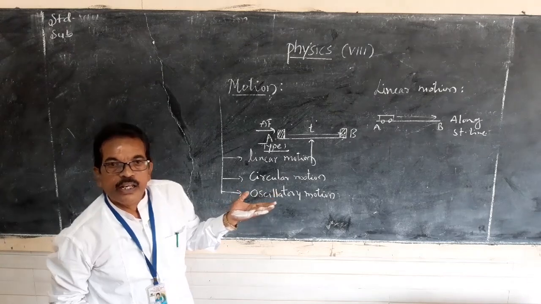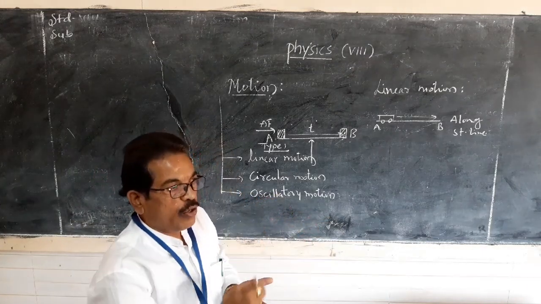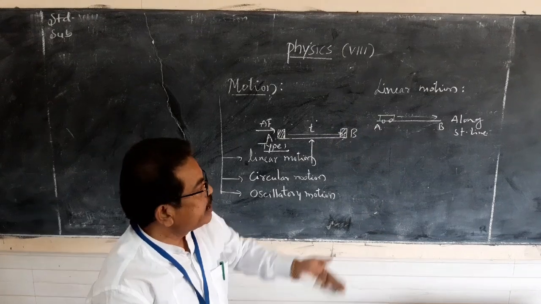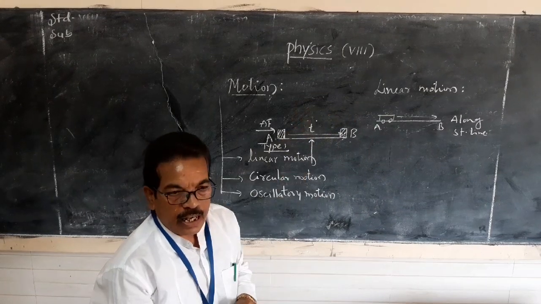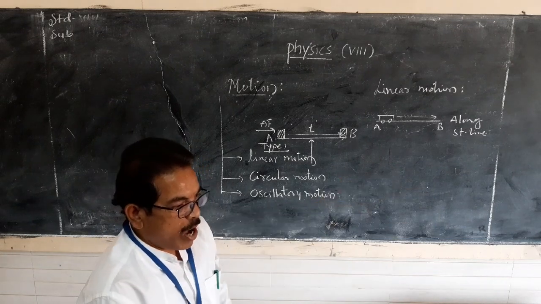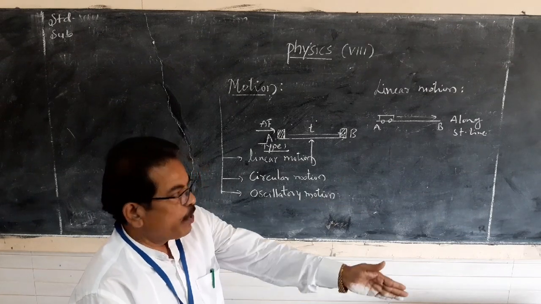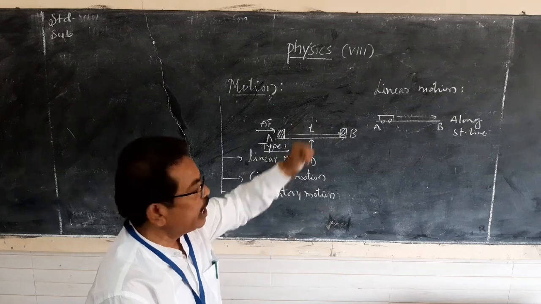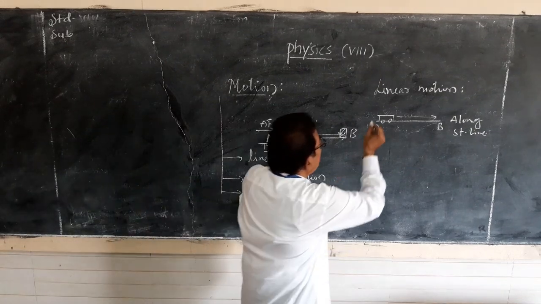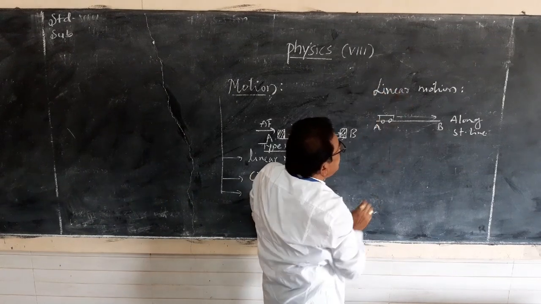Yes, you can: a car moving on a straight road, a moving roller, or a man walking on the pavement. We have so many examples which represent linear motion.